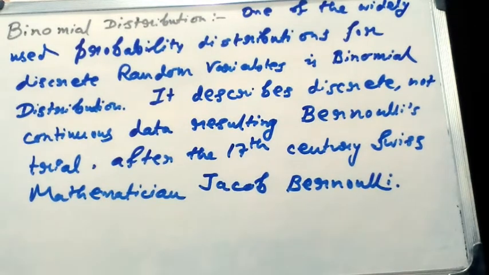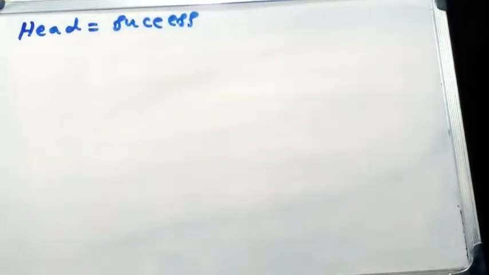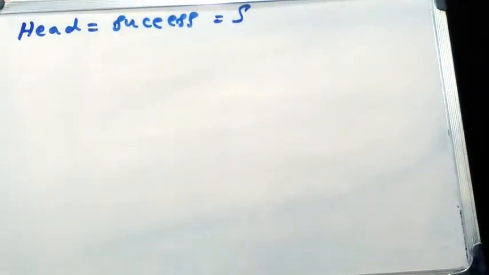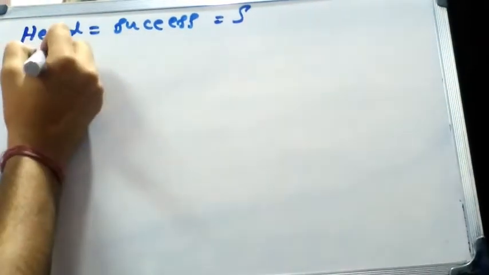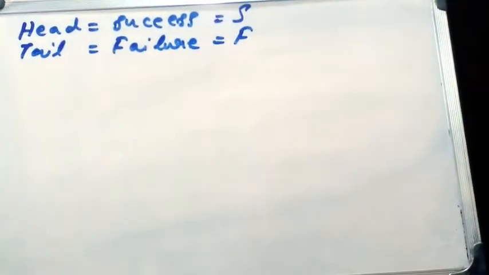The tossing of a fair coin a fixed number of times is a Bernoulli trial, as we learned before, and the outcomes of such tosses can be represented by a binomial distribution. For a coin toss, head is equal to success, which is denoted by capital S, and tail is equal to failure, which is denoted by capital F.